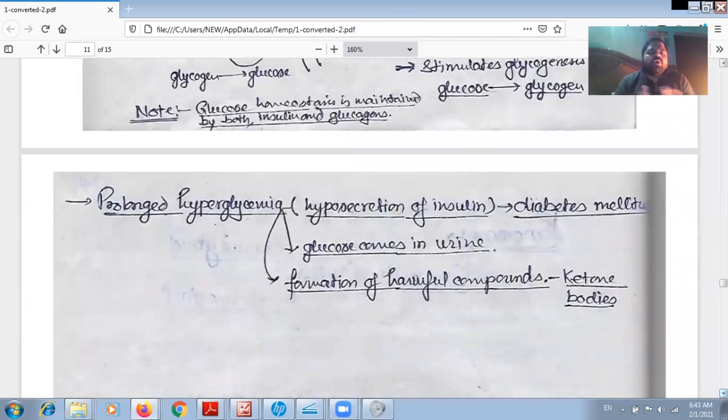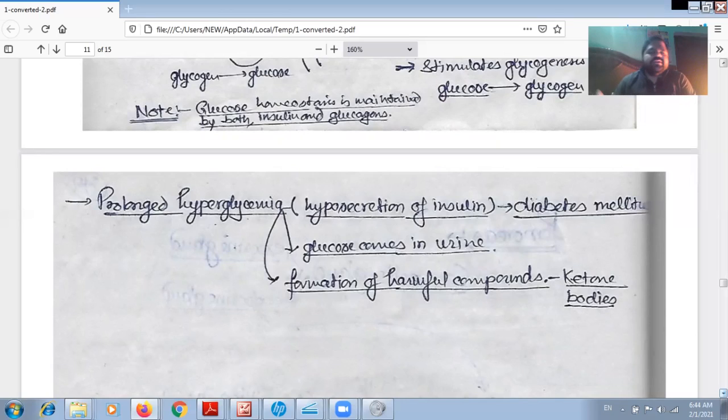Now, prolonged hyperglycemia or hyposecretion of insulin causes diabetes mellitus. So what happens when the level of insulin decreases? The glucose uptake into the adipocyte and hepatocyte decreases. So the transfer of the glucose from the blood to adipocyte and hepatocyte decreases.